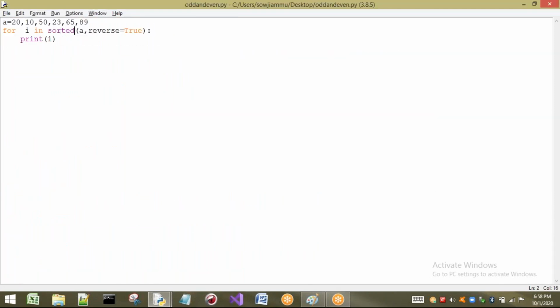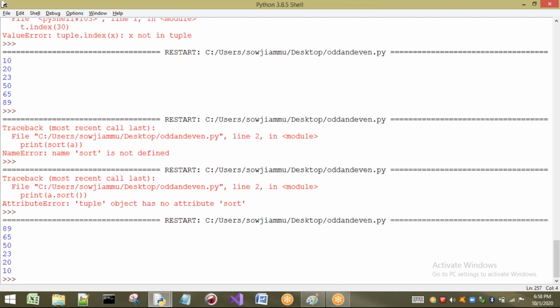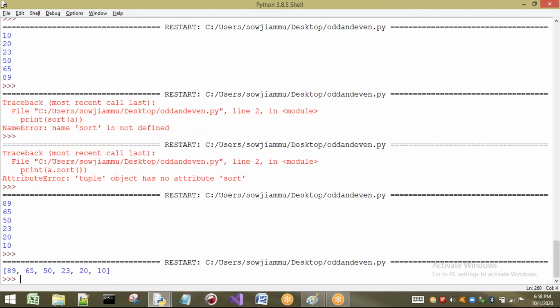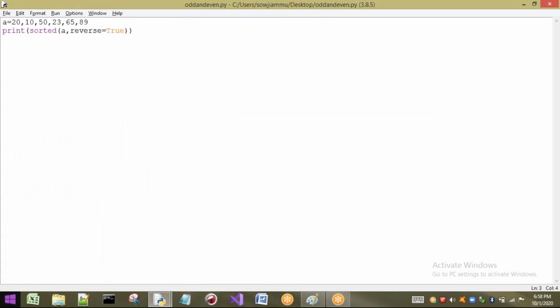Directly I can write this inside a print. Now see what happens. The elements are printed in the form of a list, so that is why I have printed in a for loop, because every time the sorted function is going to return a list of elements.